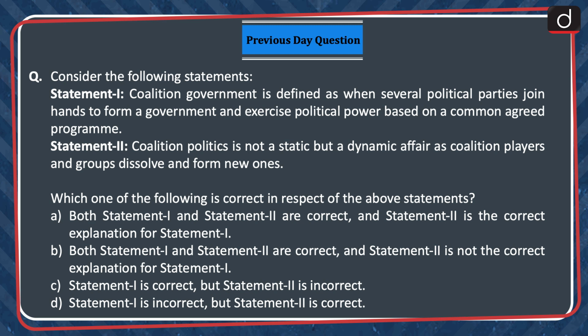Both statements are correct and statement 2 is the correct explanation for statement 1. Both statements are correct and statement 2 is not the correct explanation for statement 1. Statement 1 is correct but statement 2 is incorrect, or statement 1 is incorrect but statement 2 is correct. The correct answer is option B. Both statements 1 and 2 are correct and statement 2 is not the correct explanation for statement 1.